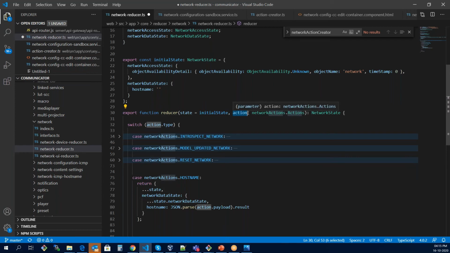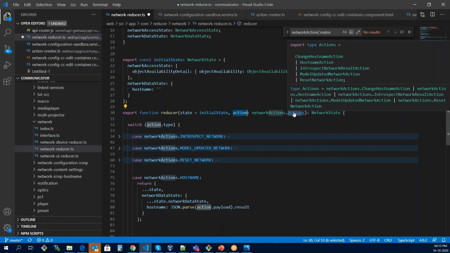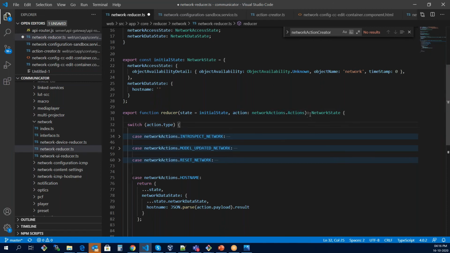Then we have to pass its action. Remember, I have shown you the diagram, right? That action is being passed to the reducer. The reducer takes the action, and the action is the enum of actions, the available list of actions. So you can see the change host name action. And what it is going to return, it is going to return you the new state, the new network state. Correct?